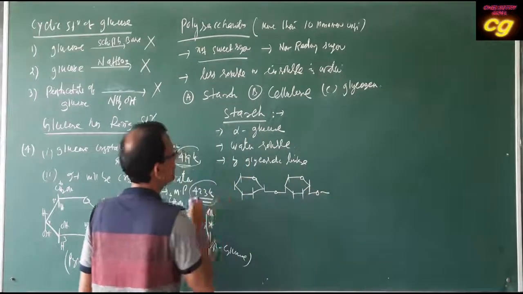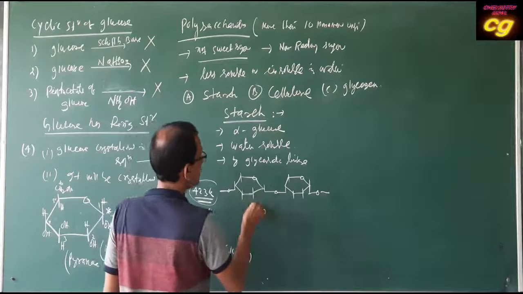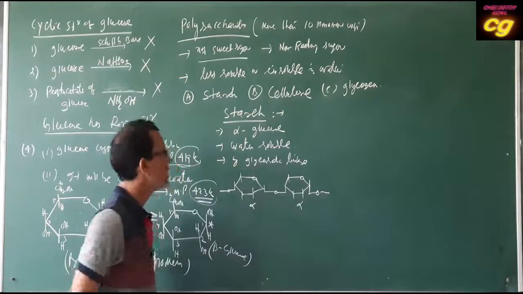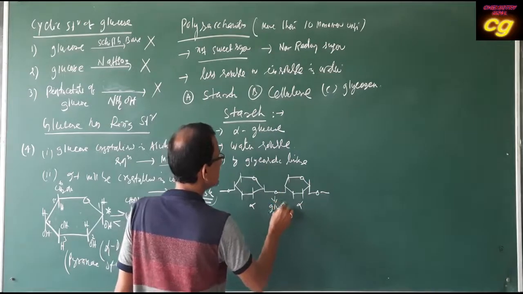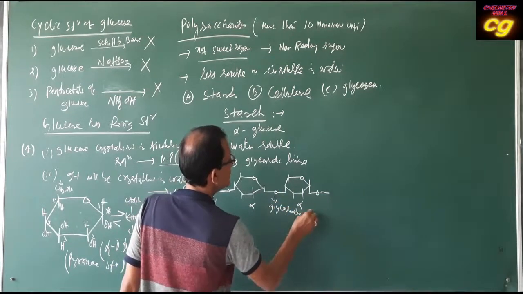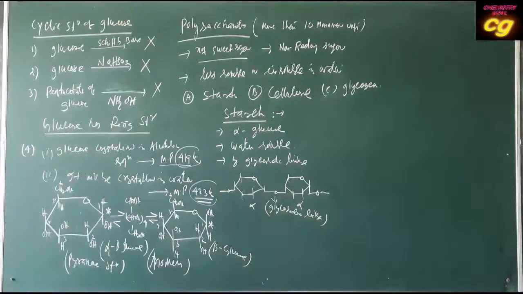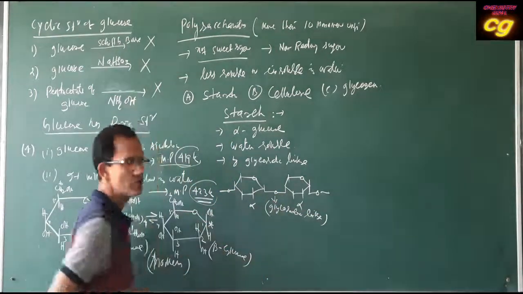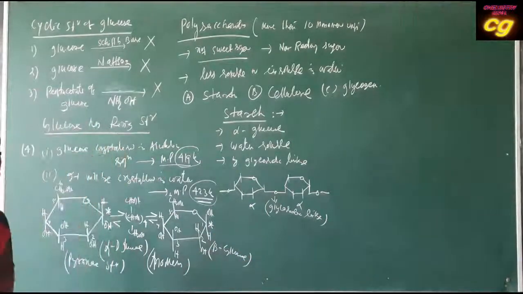So this is alpha, this is also alpha form, and this linkage is called glycosidic linkage between two glucose molecules, formed after loss of a water molecule. This is called starch, alpha glucose.